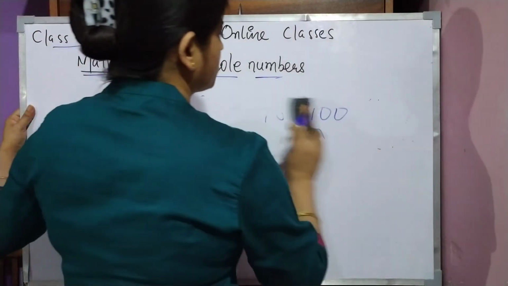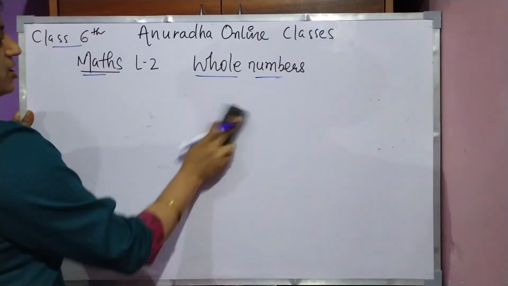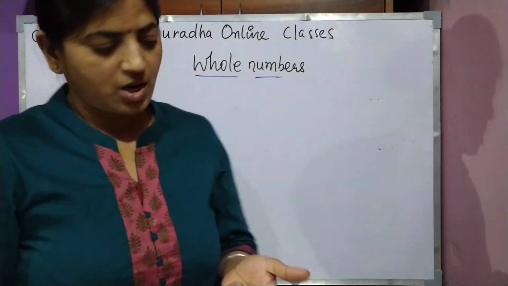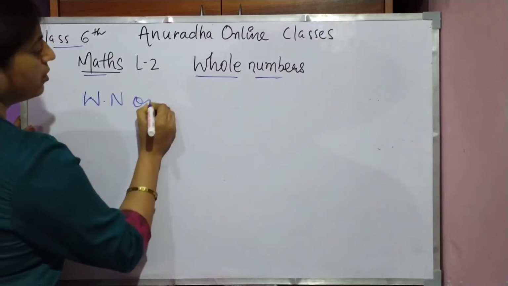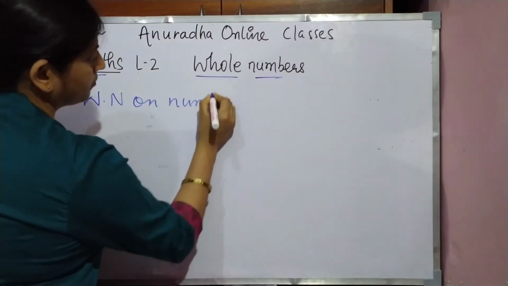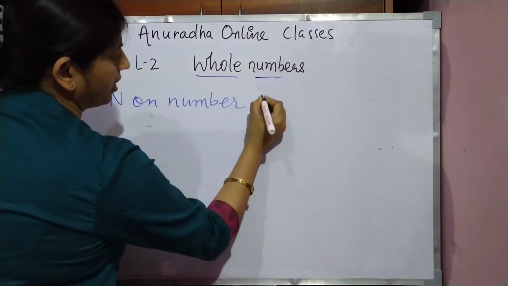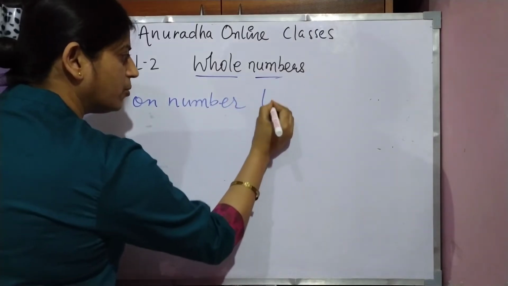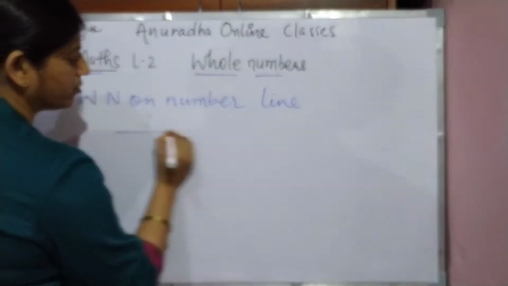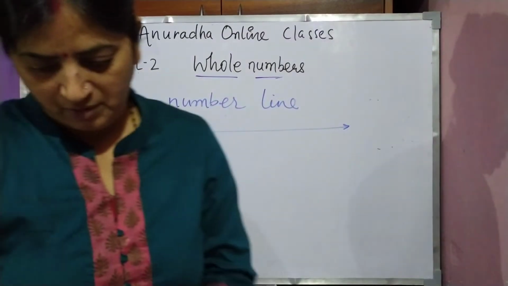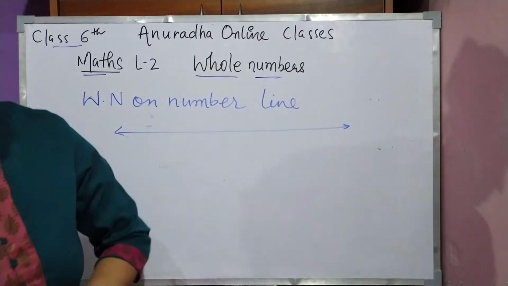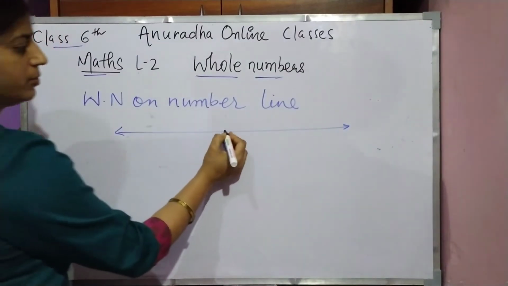Now in this chapter one more important thing is there, that is whole numbers on the number line. Children, you know what a number line is. This is the number line for whole numbers.